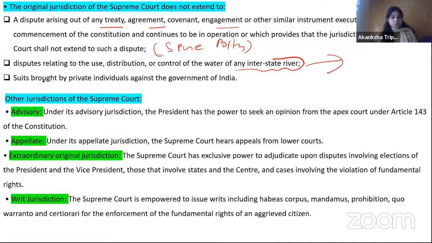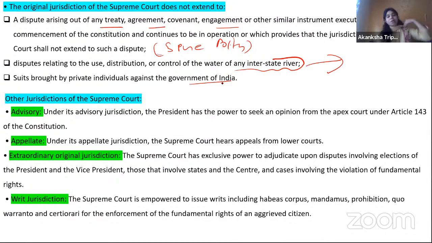Then suits brought by a private individual against the government of India. Again, I will just give you an example. It's a funny one. Suppose some person got home quarantine, meaning suppose someone is placed under home quarantine. Now that person is not breaching the law, but that person is actually captured by the state government, because they think that person has violated the rules.